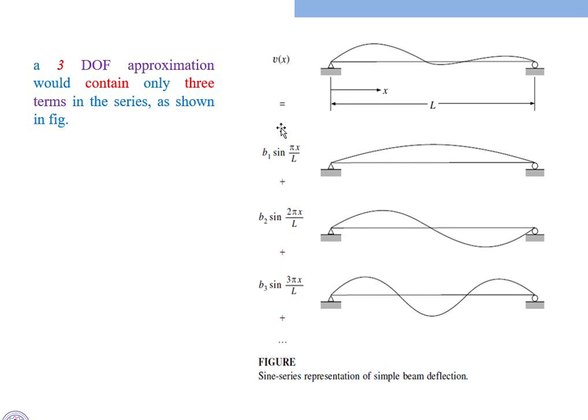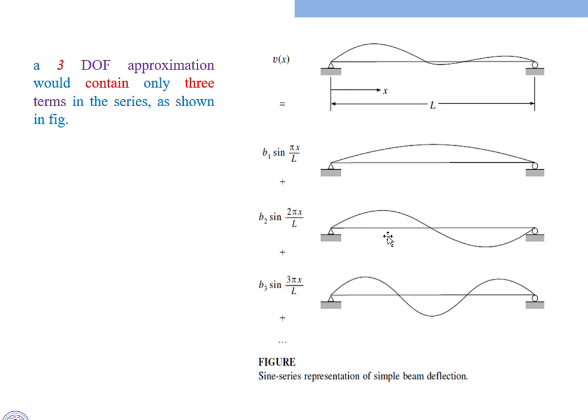For each degree of freedom, if you assume a single degree of freedom system, we consider one deflected shape like this for one mass. For one mass we get the displacement equation v of x equal to b1 sin of pi x by L. There is no need to add other terms. Here we use the first term for the first displacement.